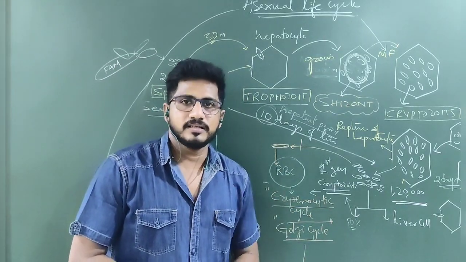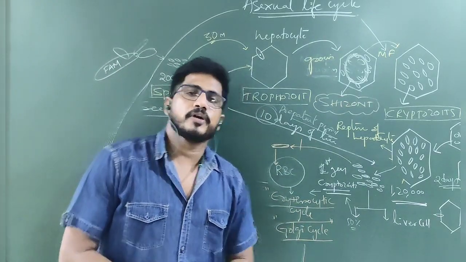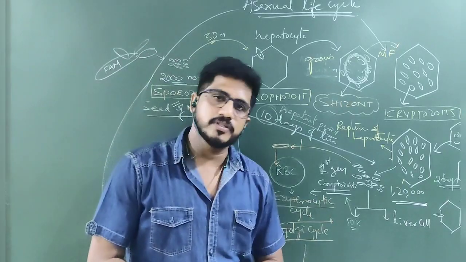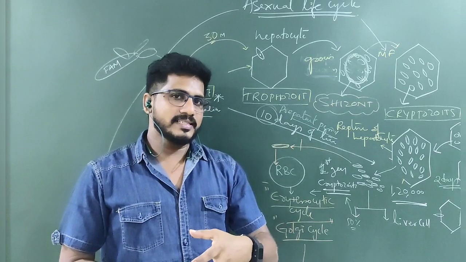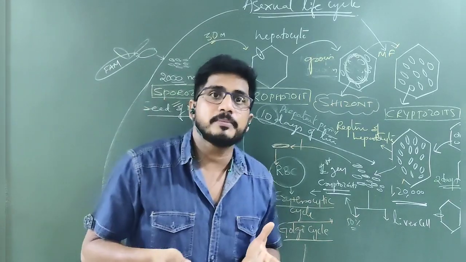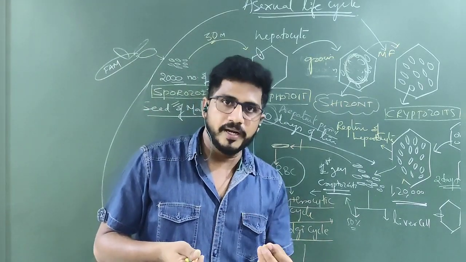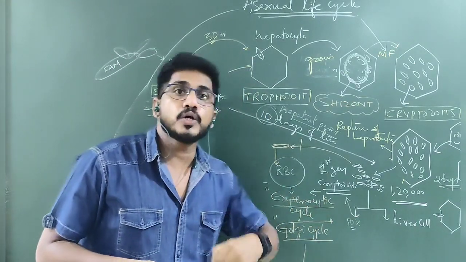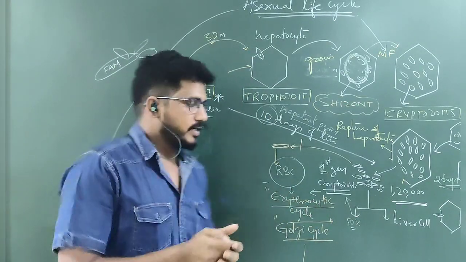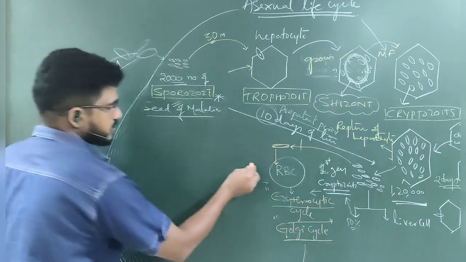Inside RBC, there is no nucleus. There are no important cell organelles like mitochondria, lysosomes and all. So with the absence of cell organelles and the nucleus, the main substance present is nothing but hemoglobin. Globin means what? Protein. Again they want to attack the RBC to eat globin from the hemoglobin. Let us see what kind of changes take place.